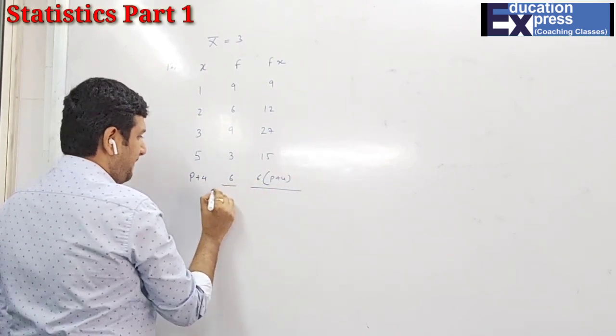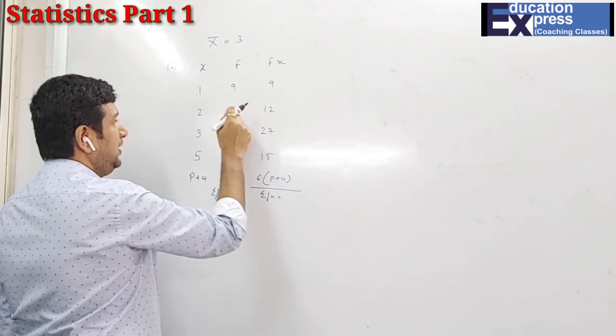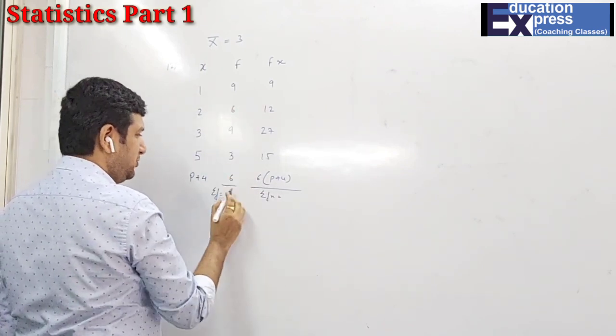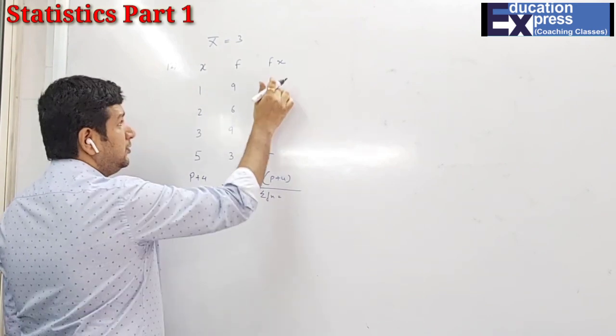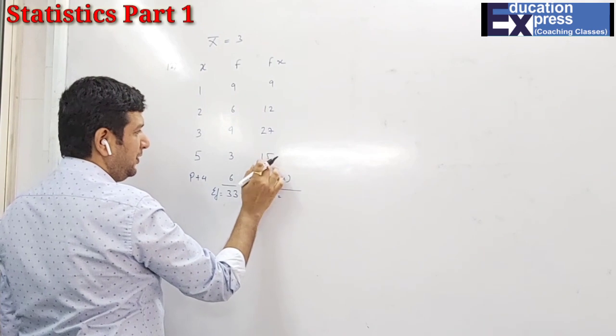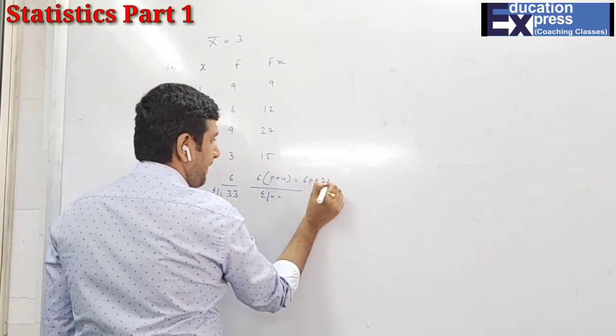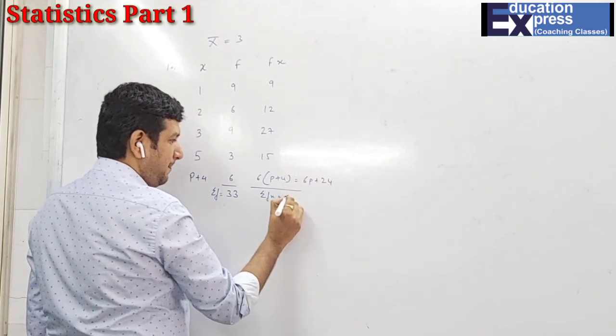Sigma f, sigma fx: 15, 18, 24, 27, 23. 21, 48, 58, 58 and 5, 63. This is nothing but 73, 83, 87.